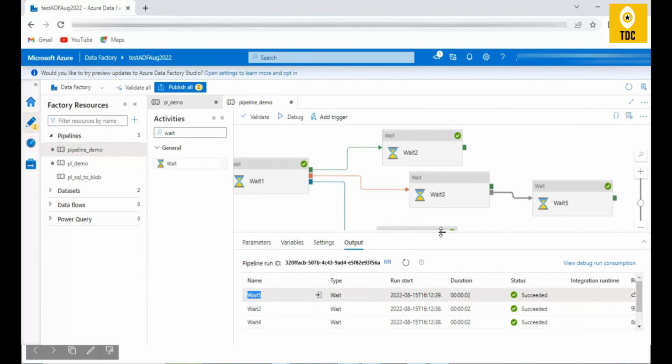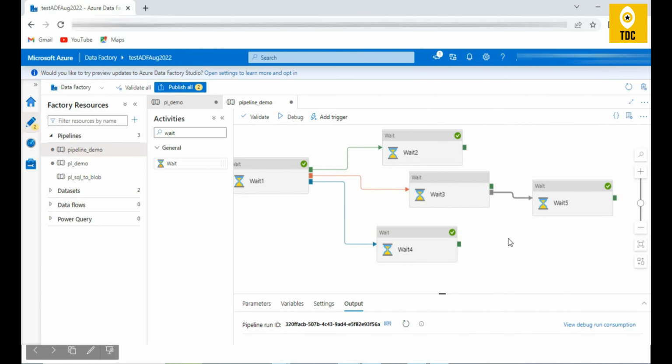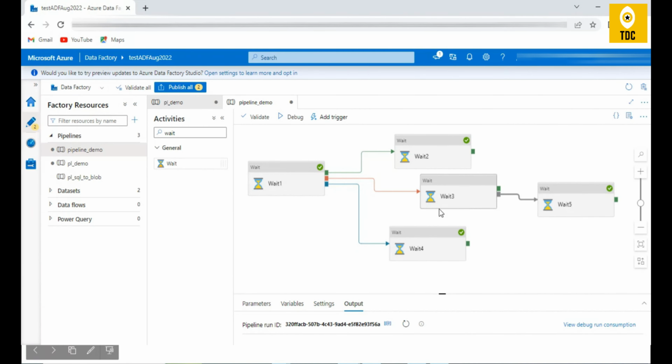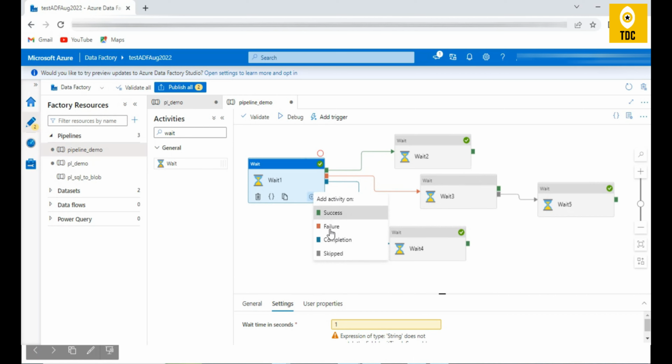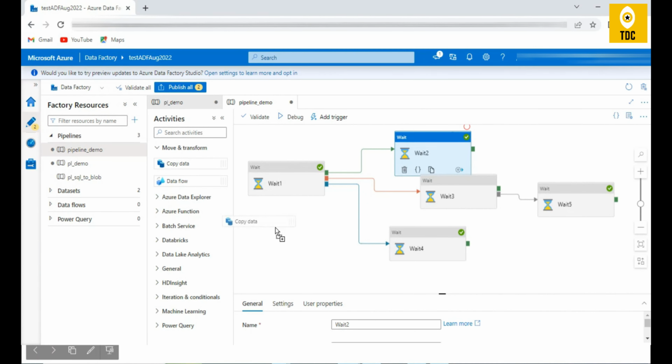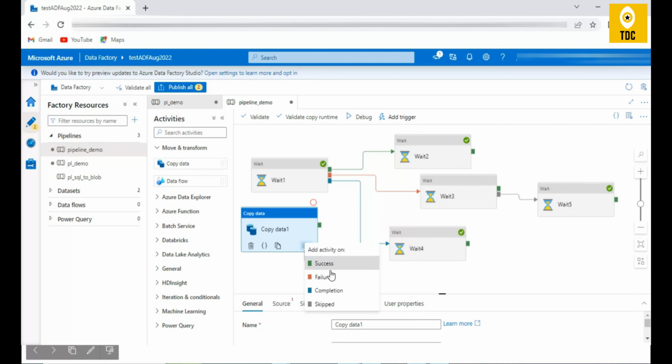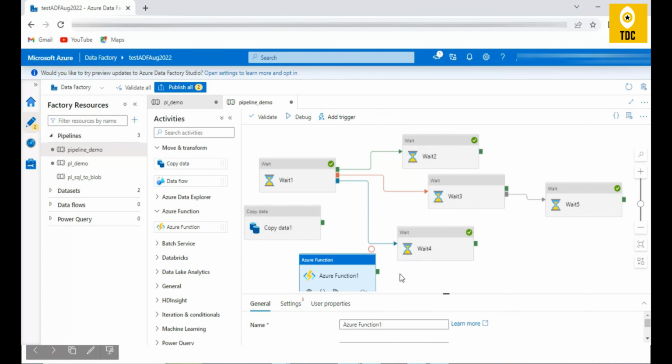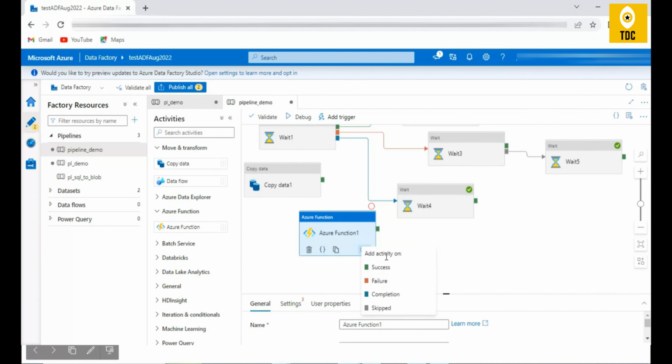And these are all scenarios you can think of in real time and use. So here I'm just showing the purpose of all these 4 statuses that we have for each activity. As a demo I've shown you the wait activity, but otherwise you can use any activity. Like if you're using copy activity, you see the same statuses. So just not to complicate things, I've shown you the wait activity so that I can demonstrate the different statuses. You can basically use any activity and see all the same options here.